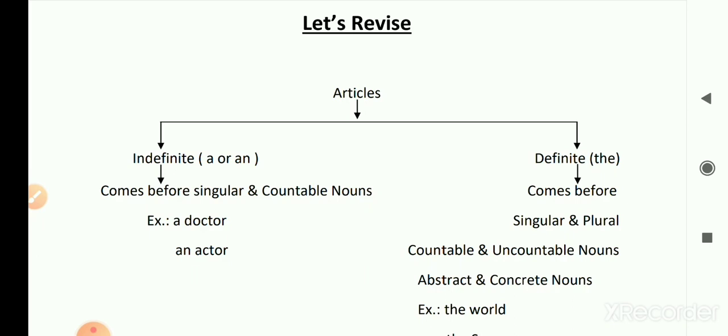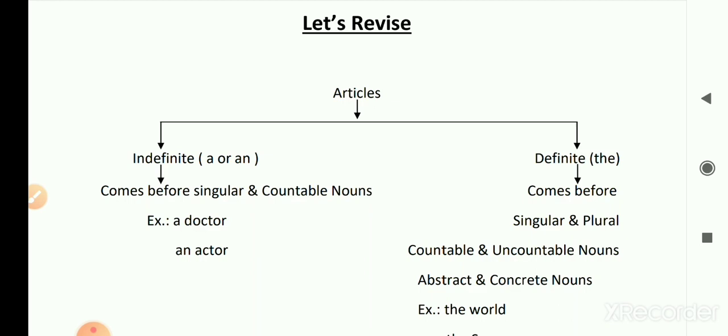A or an comes before singular nouns and countable nouns. So if the noun is singular and countable, we can put a or an.